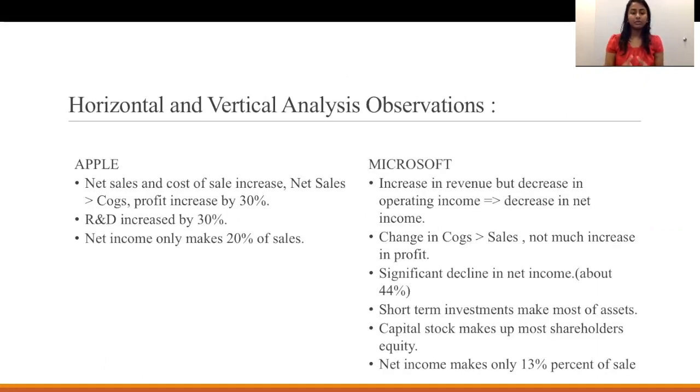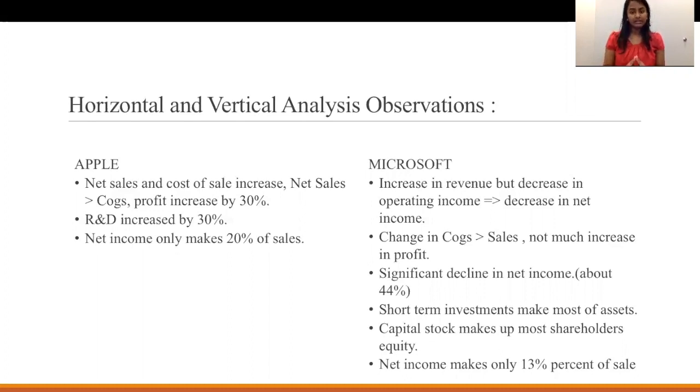And also, if we look at the analysis of the income statements, we can notice that for Apple, both net sales and cost of sales increased. As for net sales, the increase is large. It has a profit of about 30%. Whereas in the case of Microsoft, we see a decline in income by 44%. The net income decreased by 44%.